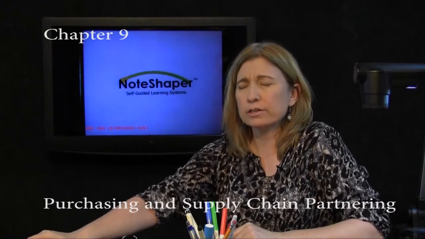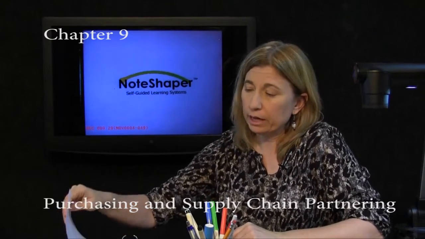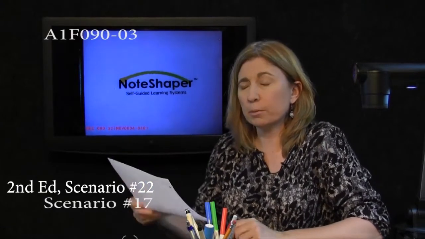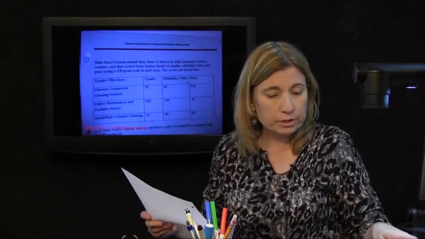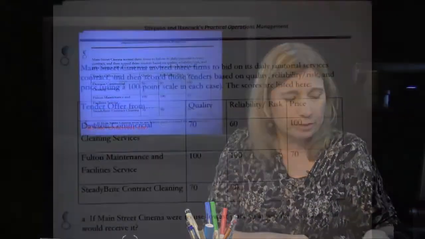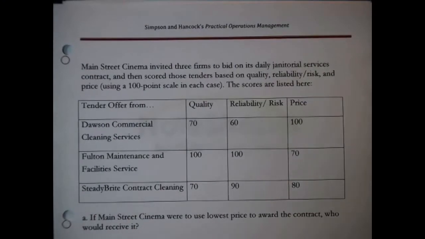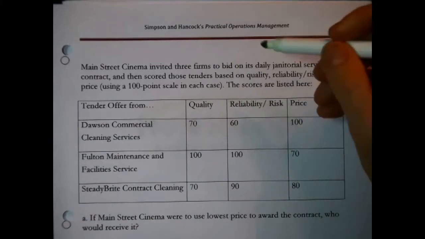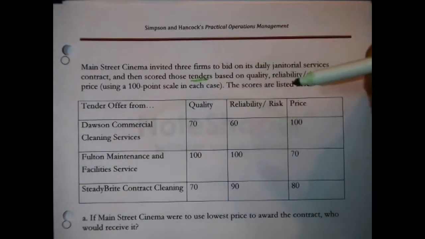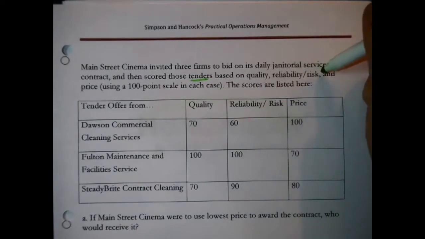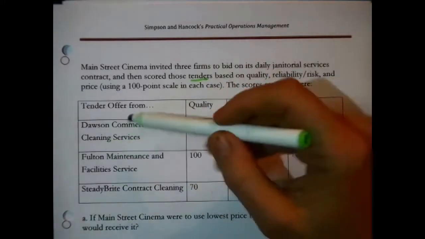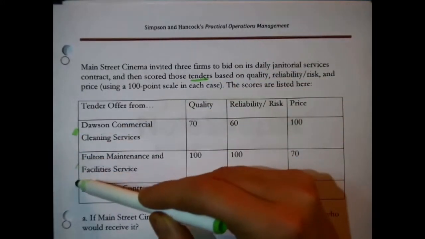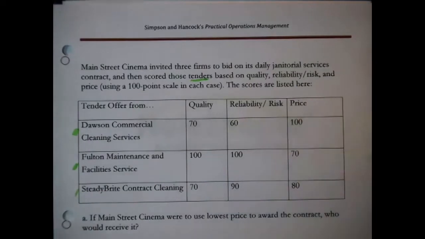A tender is another word for a bid. In the case of Main Street Cinema, there are 3 tenders or 3 bids for their business. Let's take a look. Main Street Cinema has invited 3 firms to bid on its daily janitorial services contract and then scored these tenders, another word for a bid, on quality, reliability, risk, and price, on a 100-point scale. The scores are listed here.